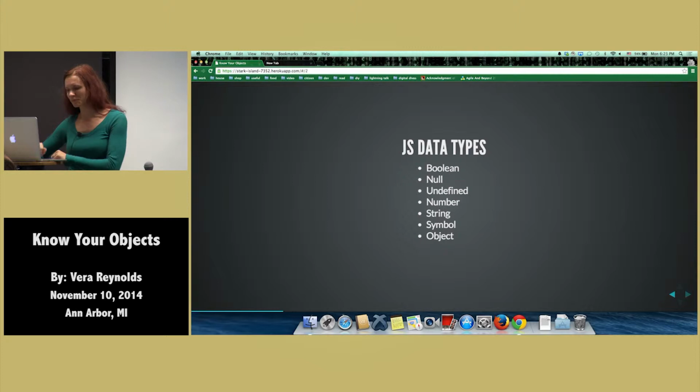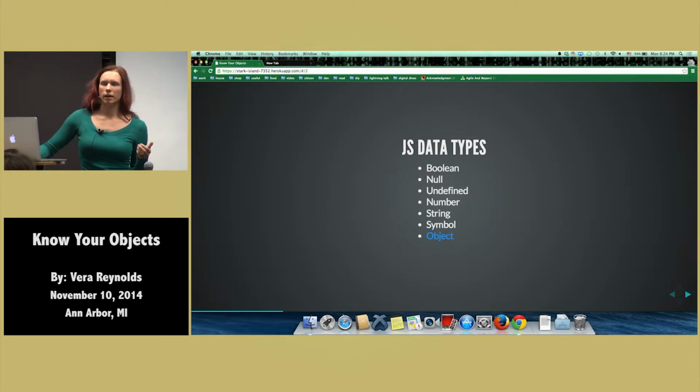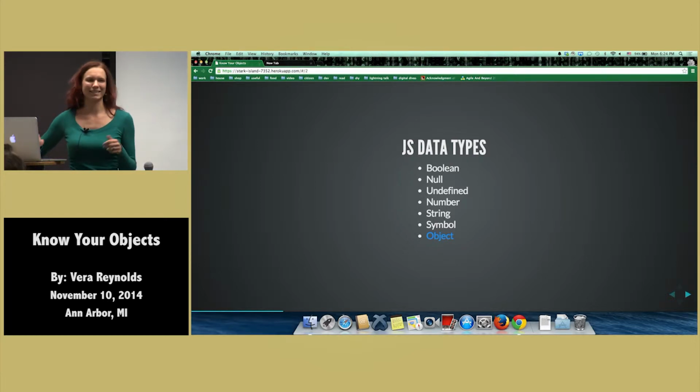So here it goes. JavaScript data types, right? We have our basic immutable data types, and we have our objects. And objects are really interesting, and you can't really go without them if you're going to make anything bigger than just responding to click events on a page. The reason that I gravitate towards objects is partially because I have a Java background, so that sounds familiar to me, and I like classes, I like objects. But it turns out that JavaScript objects are even more peculiar than what I was expecting.